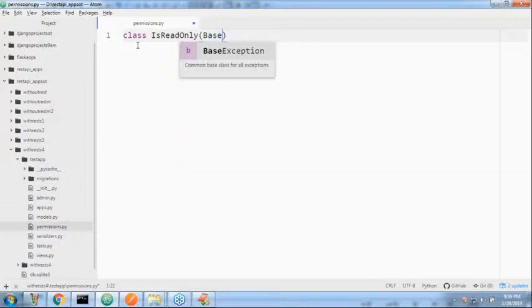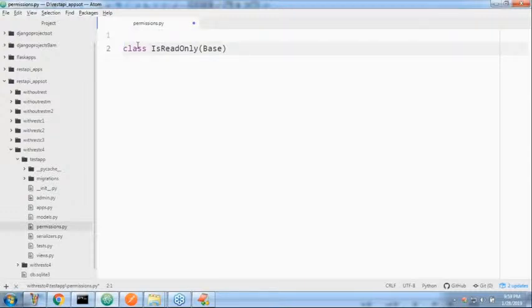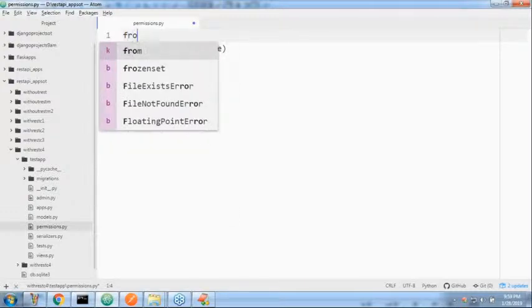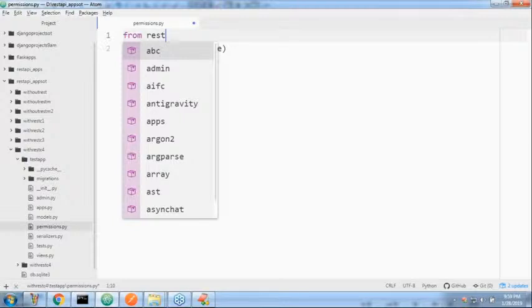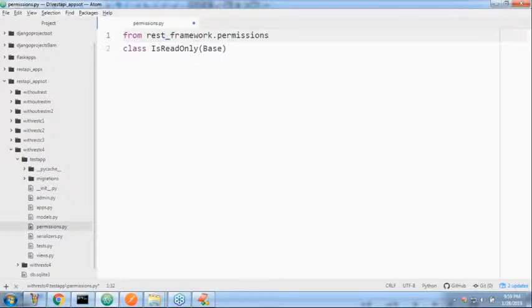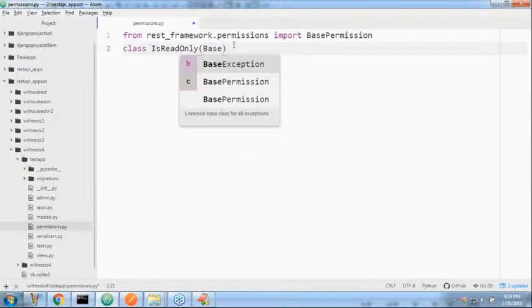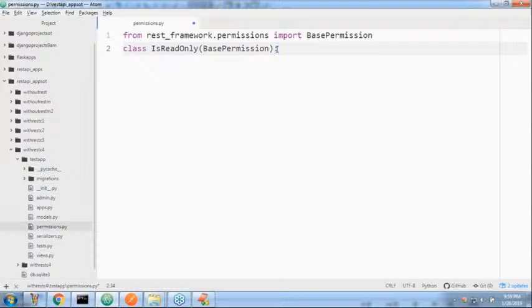First you have to import it: from rest_framework.permissions import BasePermission. That's all.